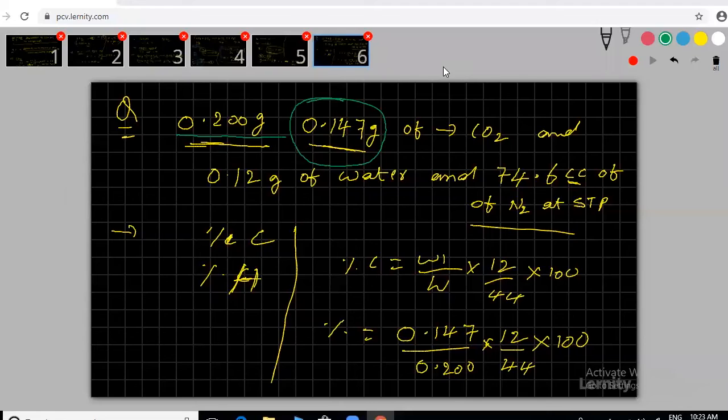The percentage of carbon, you should get approximately 20.014. Did anyone get 20.014? Yes, 20 point is more than enough, no need for more. Clear?